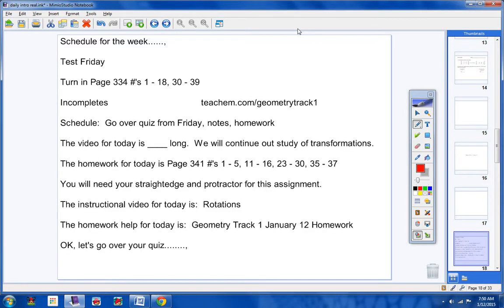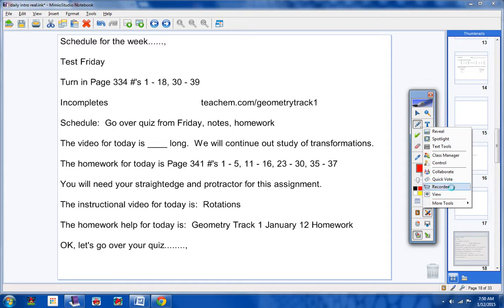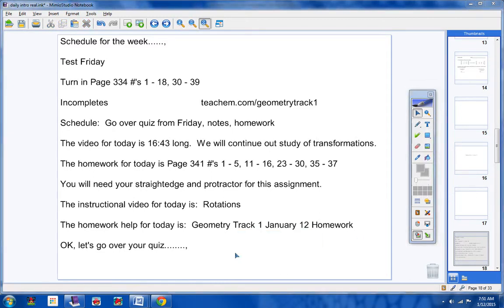First of all, let's take a look at our schedule for the week, okay? Our schedule for the week is we're going to have notes and homework today. Pretty short lesson. We're going to have notes and homework again on Tuesday. And then on Wednesday we're going to have notes and homework again. So listen carefully. Monday, Tuesday, and Wednesday, notes and homework. Thursday, review sheet. Okay, that's important.